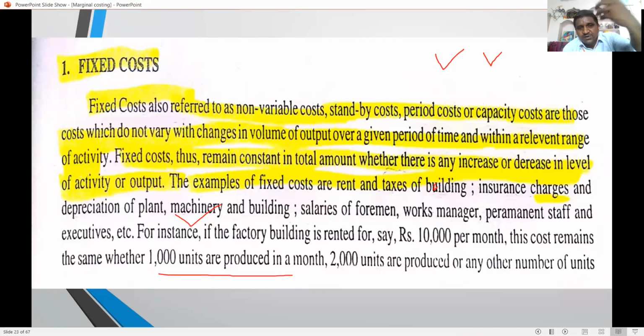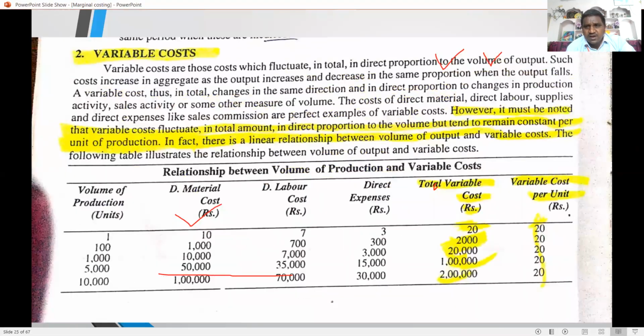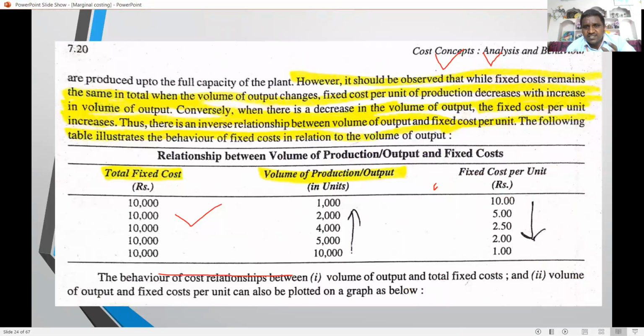fixed cost. Before going to understand marginal costing, first of all we have to understand the nature of fixed cost and variable cost. Fixed cost is also referred to as a non-variable cost, and fixed cost does not change according to the production level. It is fixed. For example, rent of a building, purchase of a building, purchase of machinery; these are examples of fixed cost.